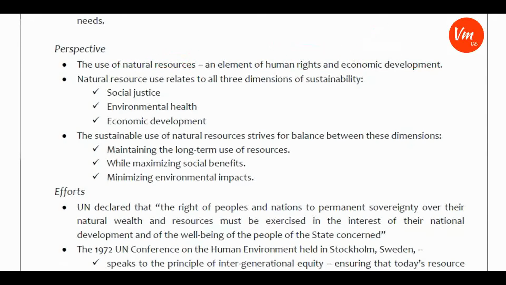This is the perspective that we have. And natural resource use relates to all three dimensions of sustainability. What are those three dimensions? Social justice is one dimension, environmental health is another, and economic development is another.